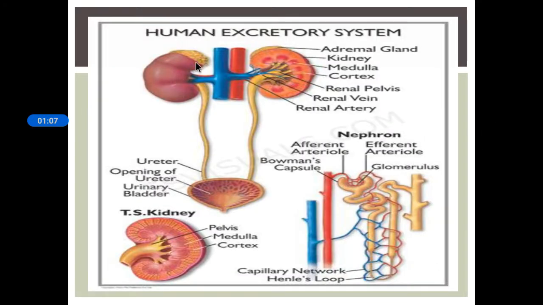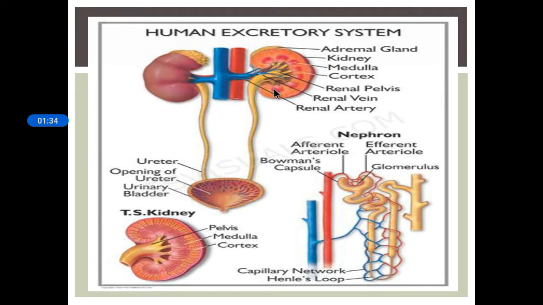Here you can see the picture of the excretory system, the kidney and the nephron. So we'll study about this. So before that, let me ask you a question. Where are the kidneys located? Yes, the kidneys are located in the abdomen, one on either side of the backbone. That is a pair of kidneys we do have.